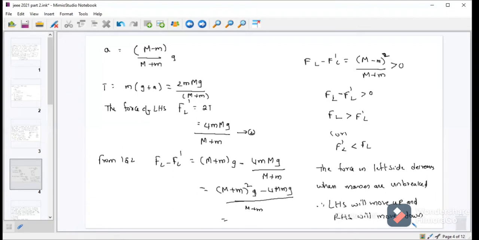So this is also an important concept based question. You have to be more careful while doing this problem because it has many variables, right?